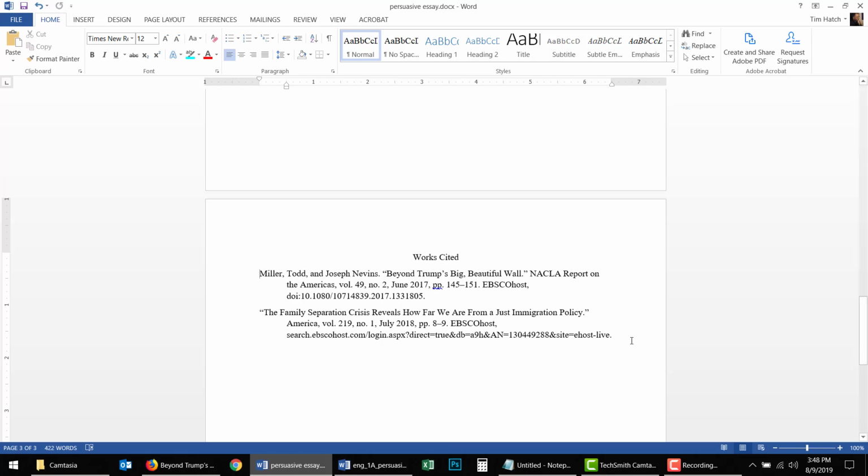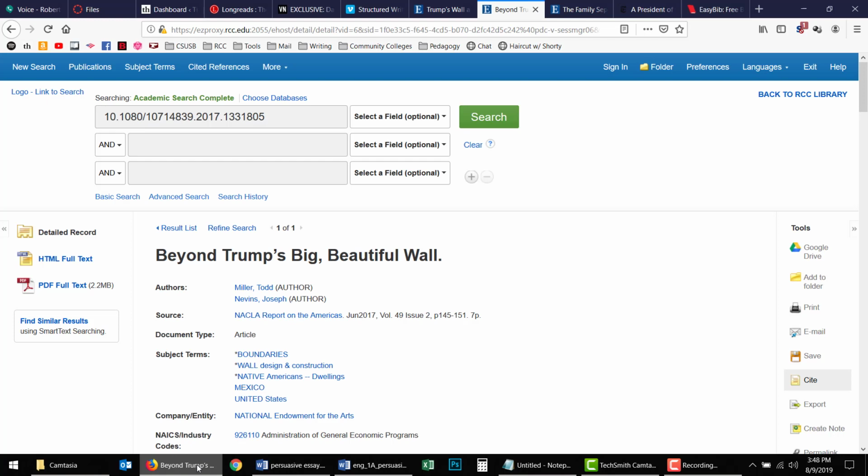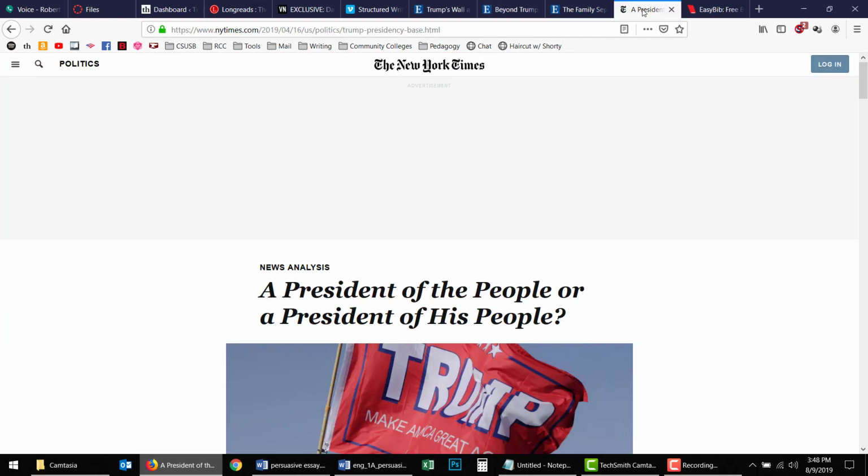And then the last thing we need to do is get our New York Times source, and that I can actually show you. Personally, I'm still a big fan of just manually entering the sources into your works cited page, and you determine what that format is based on what it says at the Purdue OWL. I talk about that in the really long video.